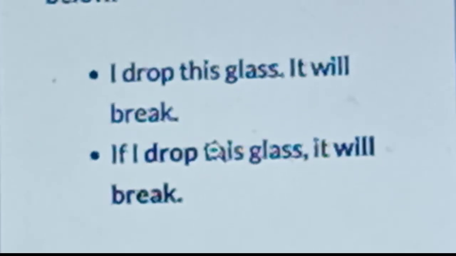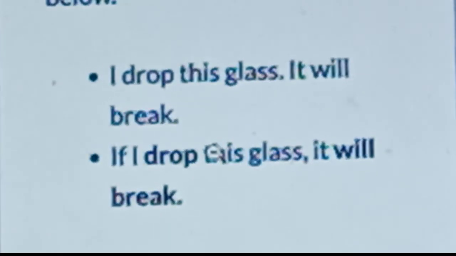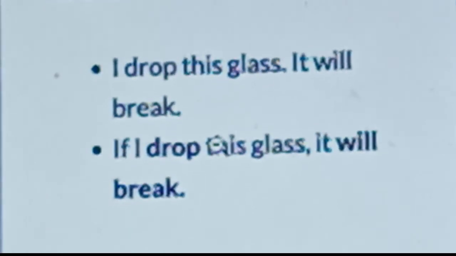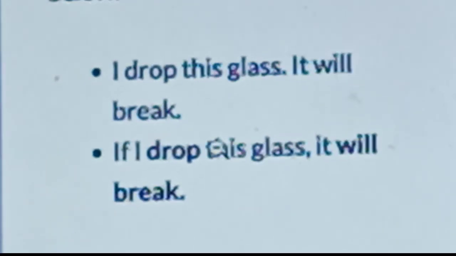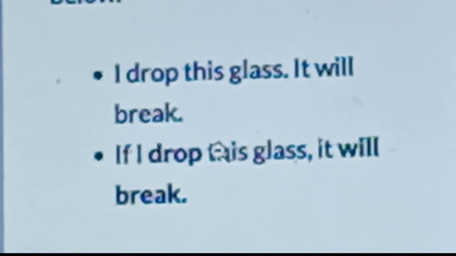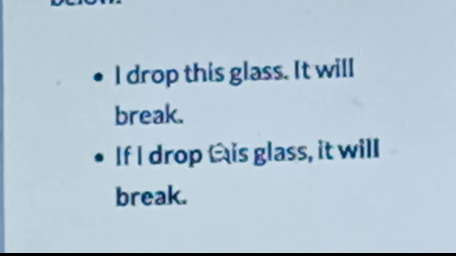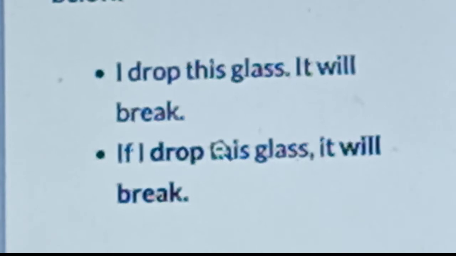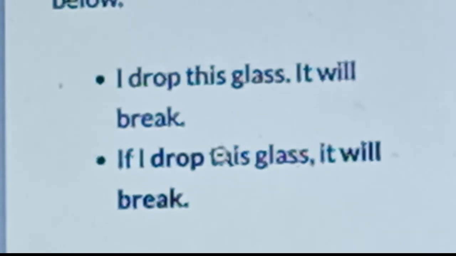Now this is a type 1 example. I drop this glass, it will break. If I drop this glass, comma, it will break. Only present tense after "if," and after the comma, "will break," that is future tense.